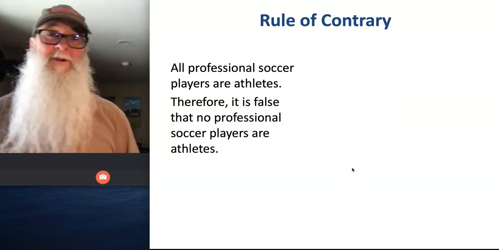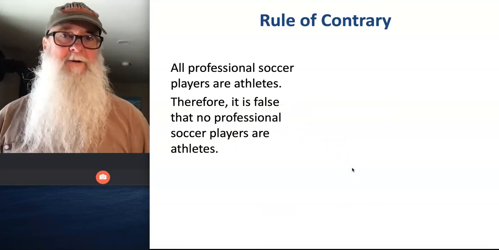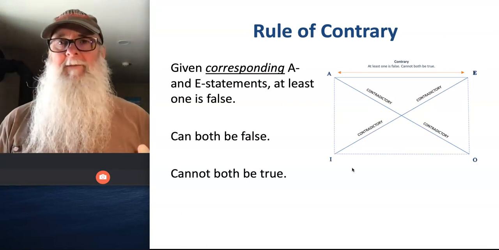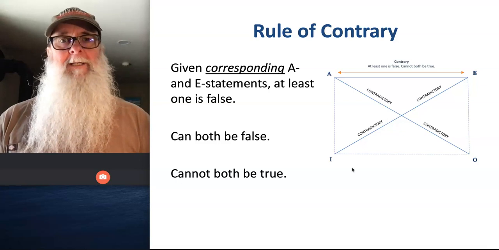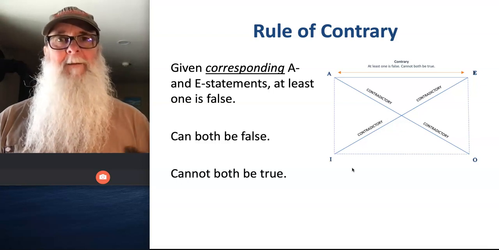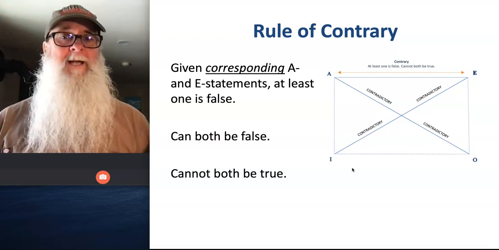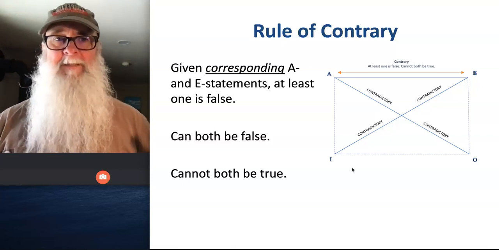It includes what's called the rule of contrary, or the rule of contraries. The rule of contrary says this: if you have an argument that involves corresponding A and E statements, at least one of them has to be false. They can both be false, but at least one of them has to be false. They cannot both be true.